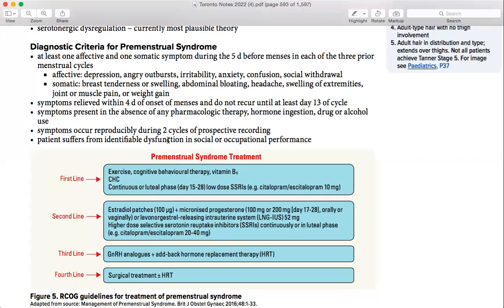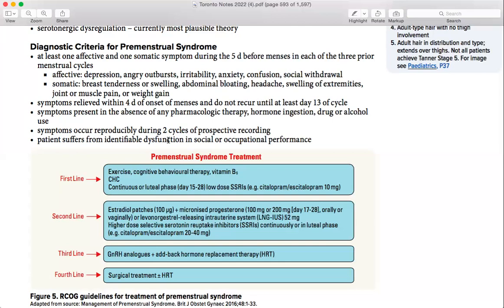So what you are going to do is prescribe non-pharmacological treatment, like behavioral modification, first. Anywhere, if they ask what is the first step you will do, the first step is basically behavioral modification. So what comes under behavior modification? Exercise, CBT, and vitamin B6. This is very important as a first line. You can do this anywhere, it is applied in psychiatry, it is applied anywhere. You can write it down anywhere as exercise, CBT, and vitamin B6.